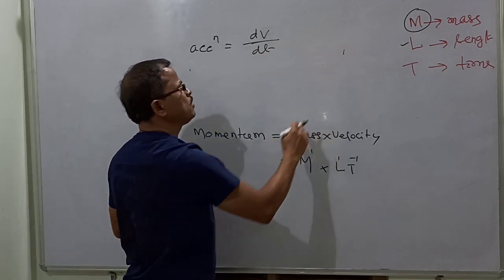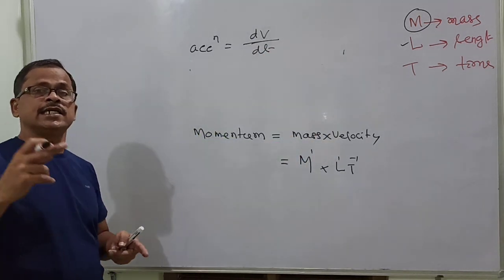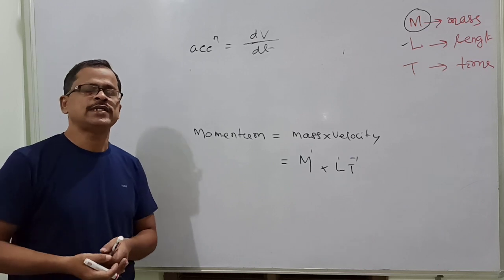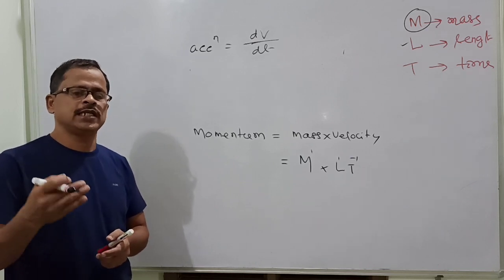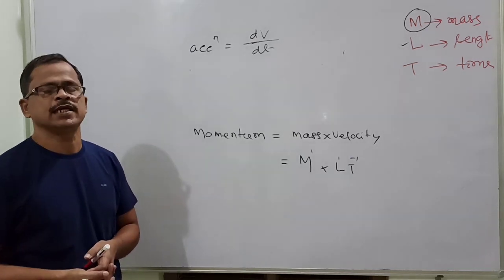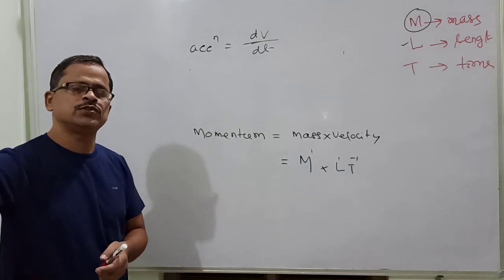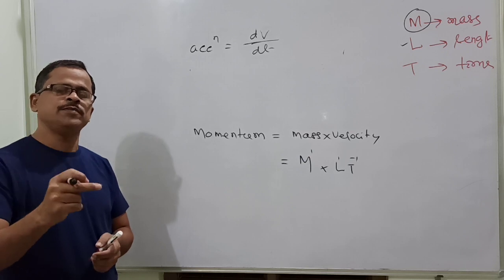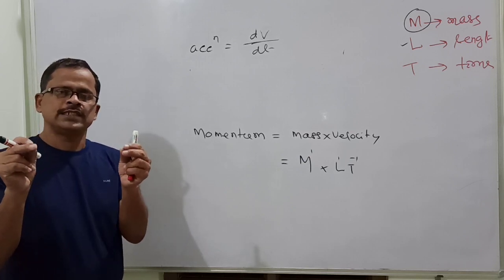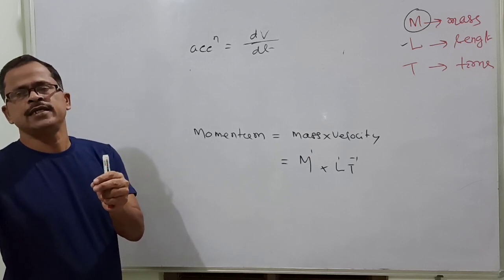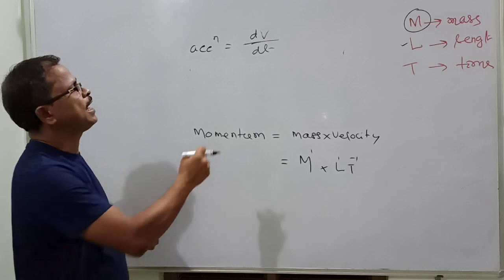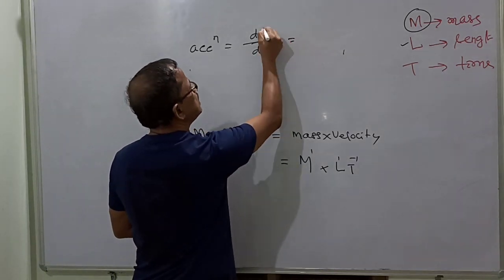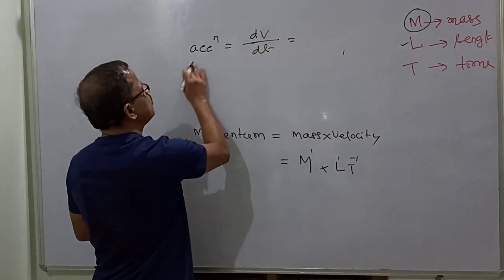Let's say the vehicle is going with velocity 5 meter per second. Now the velocity changes to 8 meter per second. To change this velocity from 5 to 8, it takes some time. You divide the change in velocity by that time, and that is called acceleration.